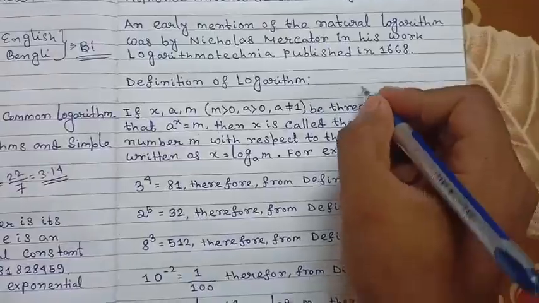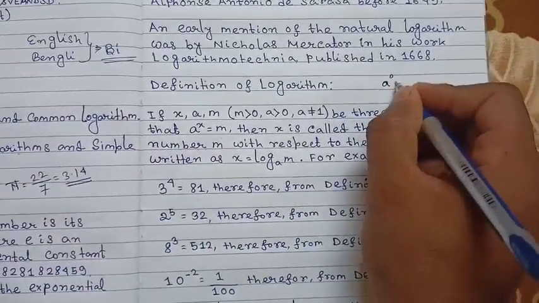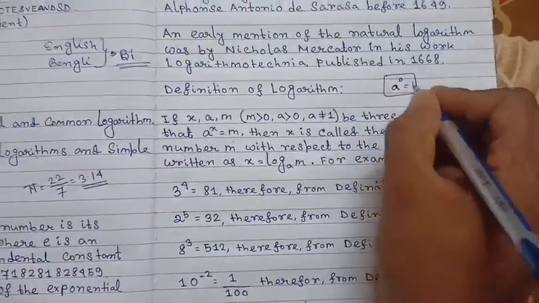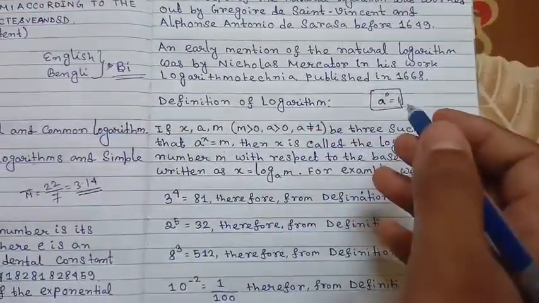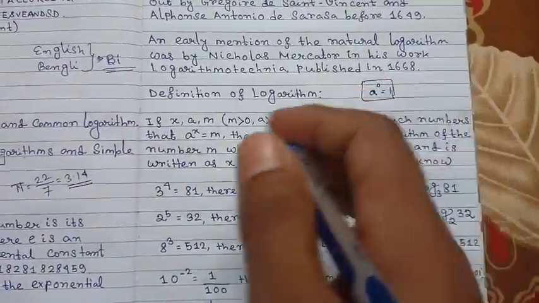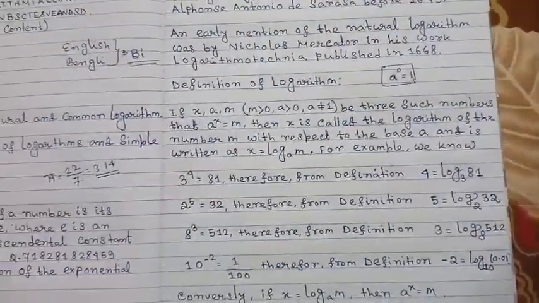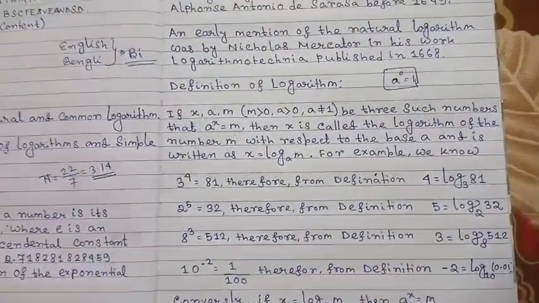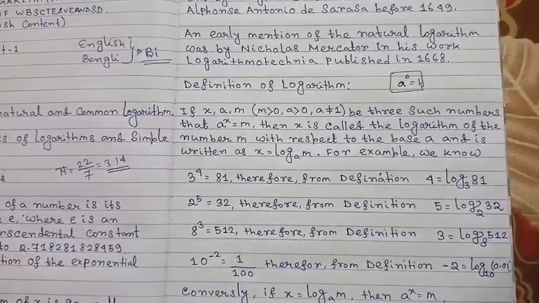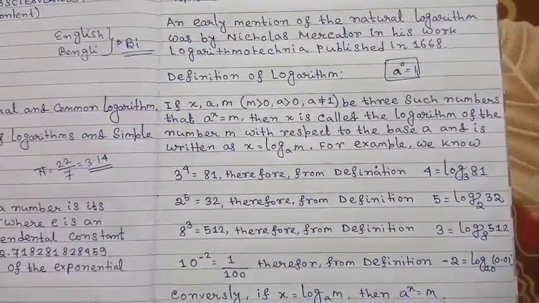We know that a to the power 0 equals 1, so if a equals 1, then 1 to the power anything equals 1, so that is not possible. So the value of a must be greater than 0 and not equal to 1.